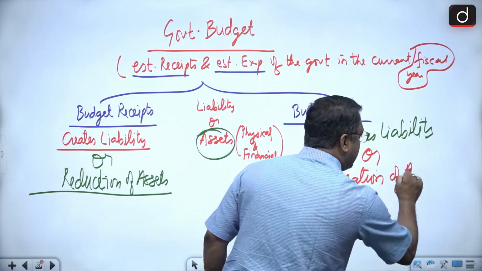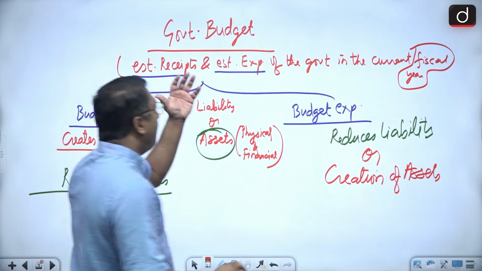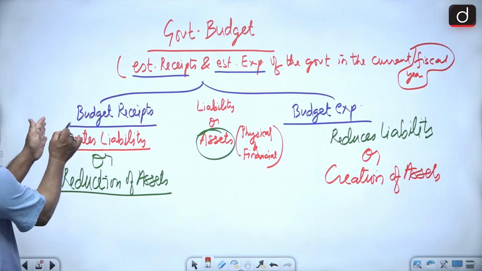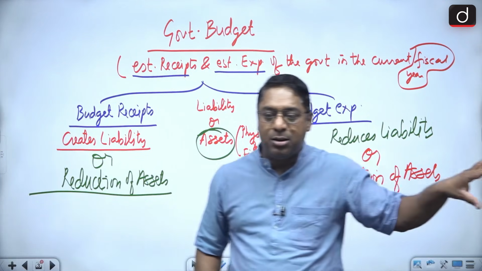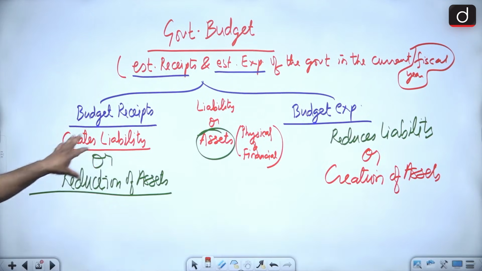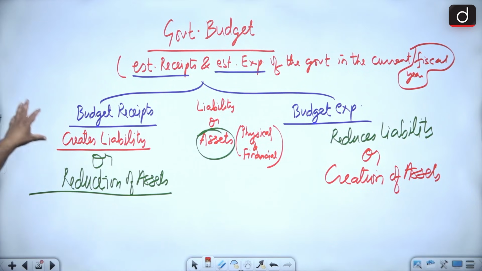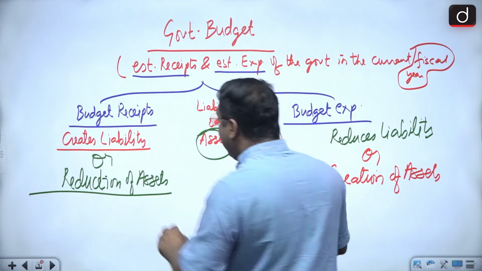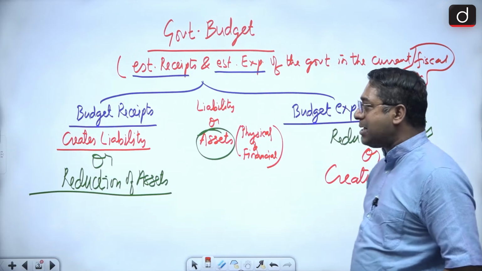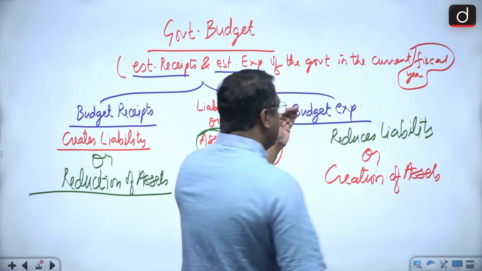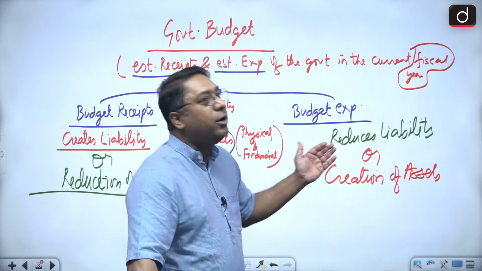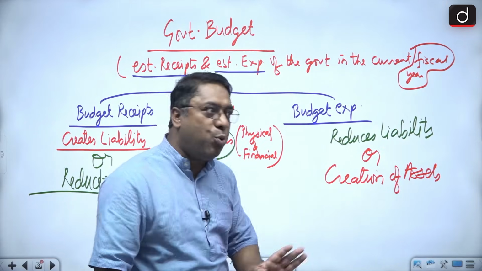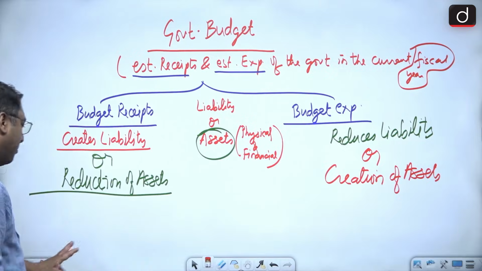Clear? So the government budget is always divided into budget receipts and budget expenditure. Now the budget receipt part either creates liability or reduces assets, and in the budget expenditure there is reduction of liability or creation of assets. That is what you people have to remember.